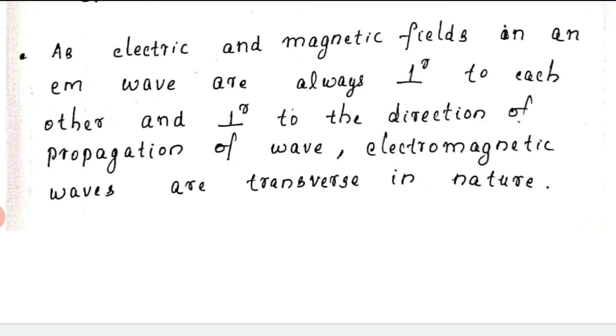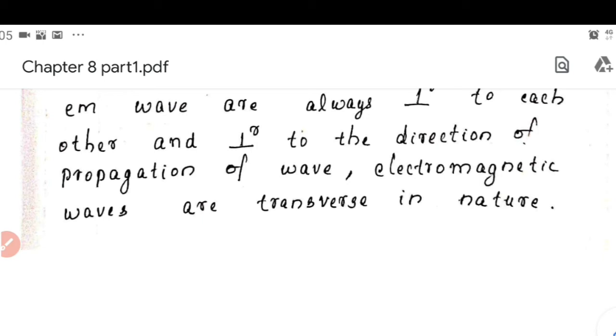We know electric field and magnetic field in an electromagnetic wave are perpendicular to each other and perpendicular to the direction of propagation of the wave. It is because of this fact that we say electromagnetic wave is transverse in nature. Many optical phenomena show that light is transverse in nature.